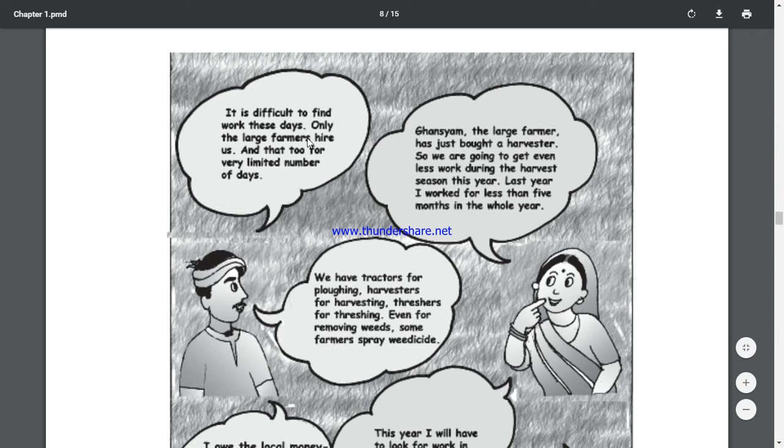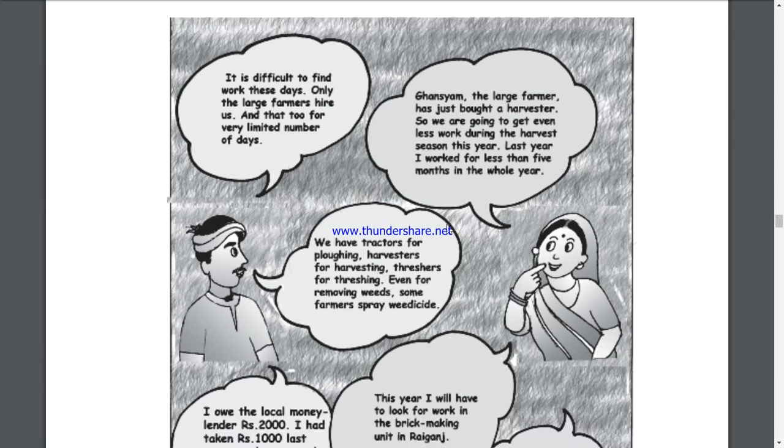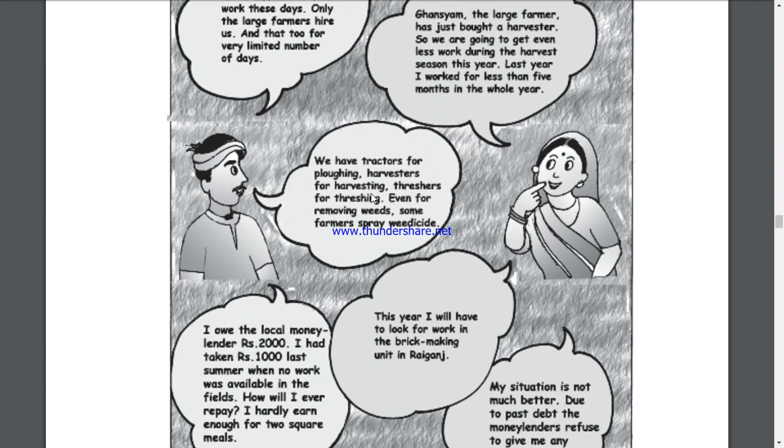It is difficult to find work these days. Only the large farmers hire us, and that too for a very limited number of days. Now this is Dala. And Ramkali said, this is not Dala, this is Ghanshyam. Ghanshyam, the large farmer, has just bought a harvester. So we are going to get even less work. We won't be needed at all because machines are doing it. Last year I worked for less than 5 months in the whole year. We have tractors for plowing, harvesters for harvesting, threshers for threshing, even for removing weeds. Weeds are the extra grass that grows, and even to remove that, machines have come. So everything is done by machines now.